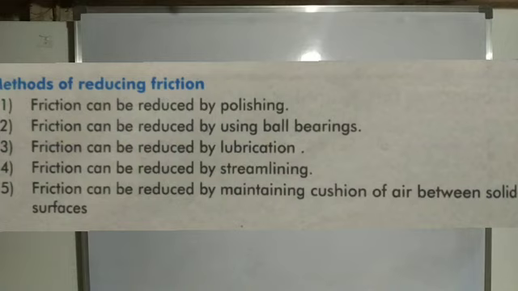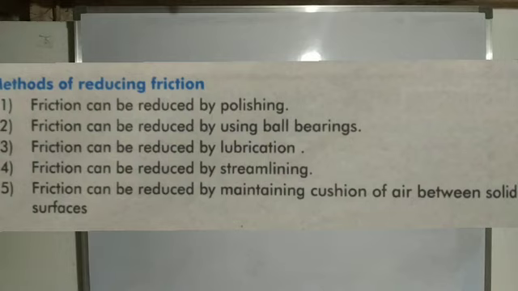Then methods of reducing friction. How to reduce this frictional force? Friction can be reduced by polishing. It means if you consider a polished surface, then a body easily moves over another body. For this reason, friction can be reduced by polishing. Then friction can be reduced by using ball bearings.